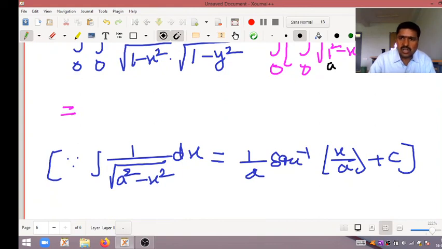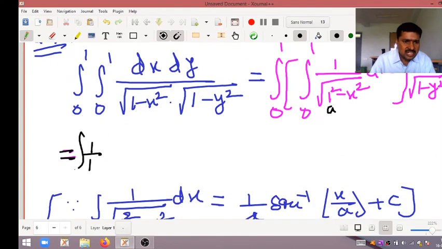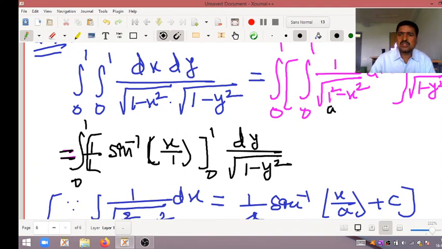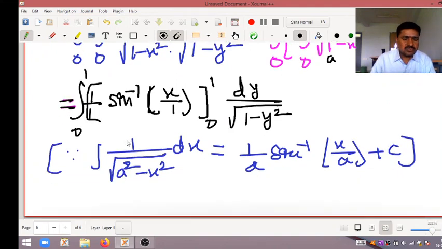So that's why integral 1 by square root of 1 square minus x square into dx is equal to, I am writing here that value, 1 by a means 1 by 1. Of course, one integral is there, integral 0 to 1. This value 1 by 1 into sine inverse of x by a. x means x, a means 1. Of course, limits will come. Limits 0 to 1 into dy by square root of 1 minus y square. So next step, I want to apply.